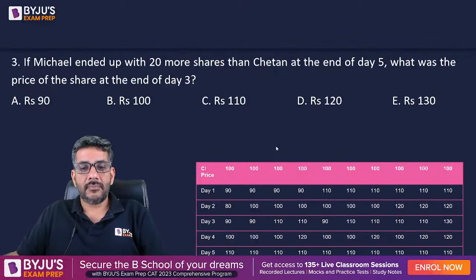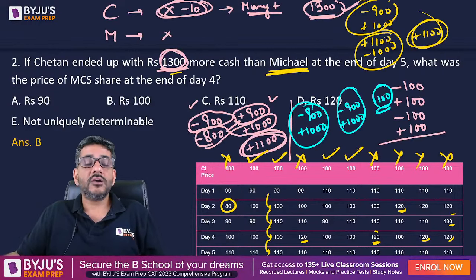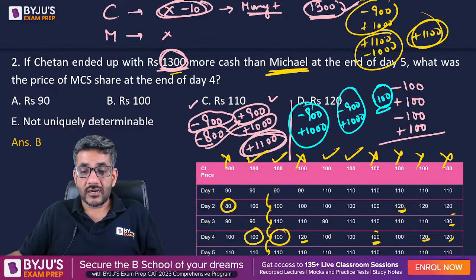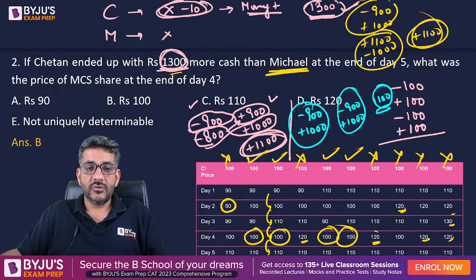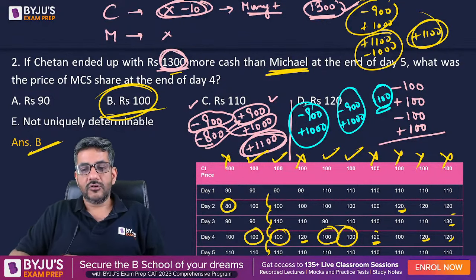इन 4 दिनों की अगर बात करो तो इन 4 दिनों में माइकल की कोई डीलिंग नहीं है. In all these 4 days, the price was 100 rupees at the end of day 4. This is what the question was asking you, that what is the price? The answer is rupees 100, which is given over here.